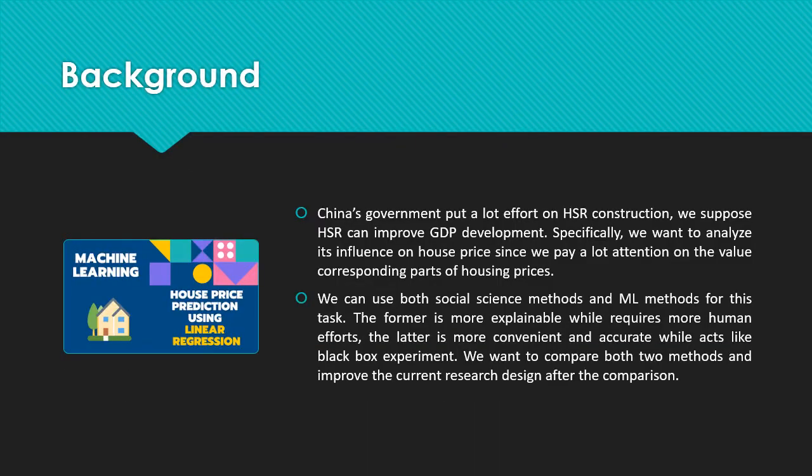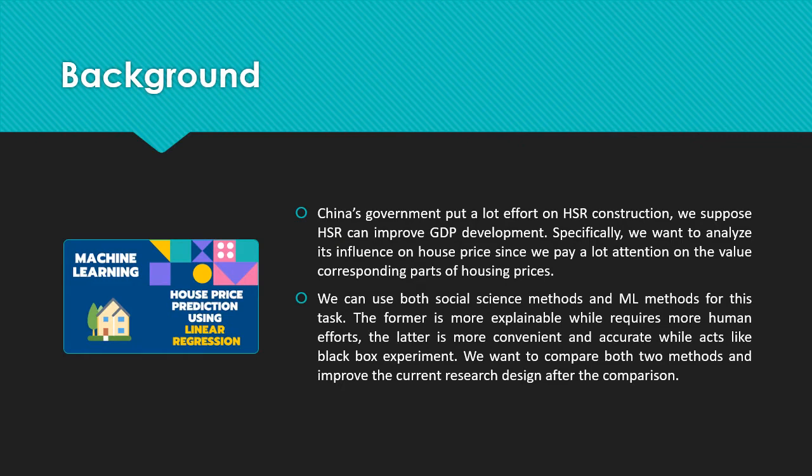Chinese government put a lot of effort into high-speed railway construction, and we suppose the high-speed railway can improve GDP development. Specifically, we want to analyze the influence of high-speed railway on housing price, since we pay a lot of attention to the value corresponding parts of housing price.